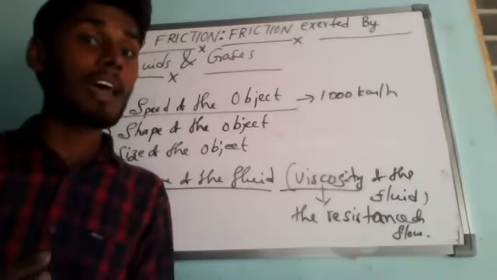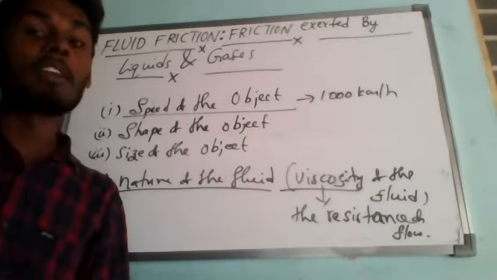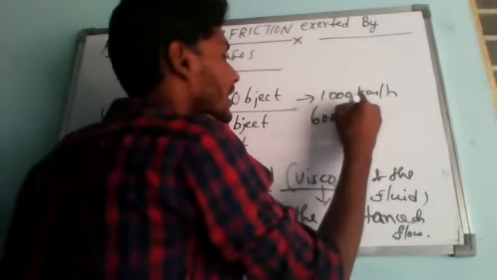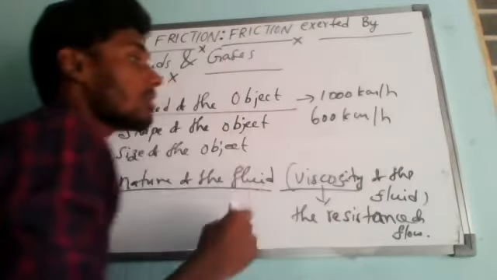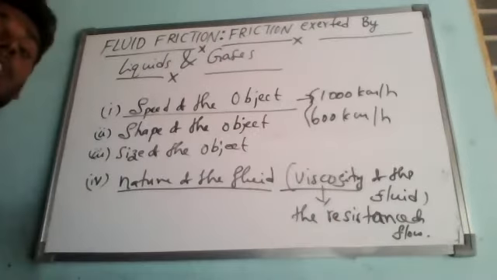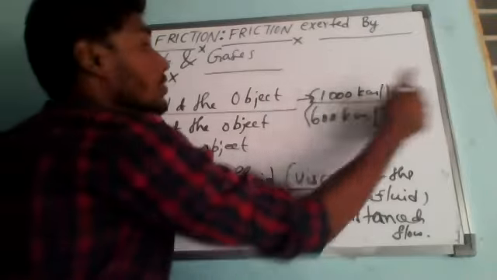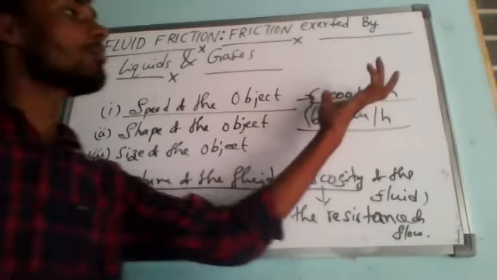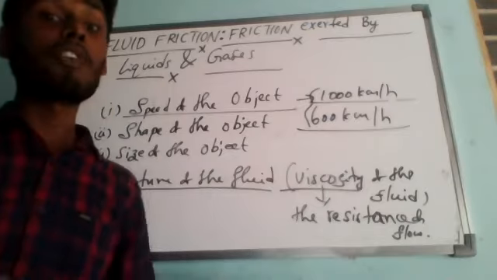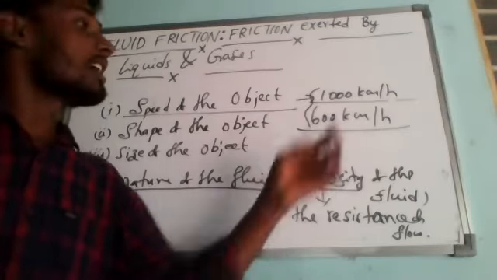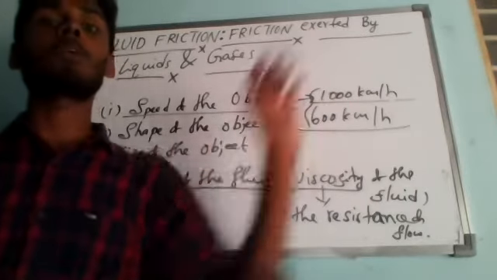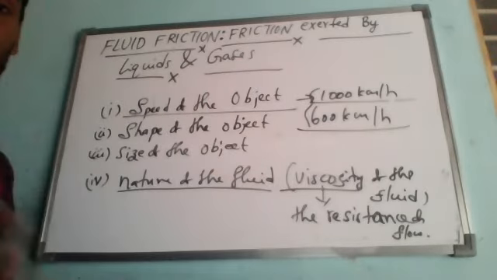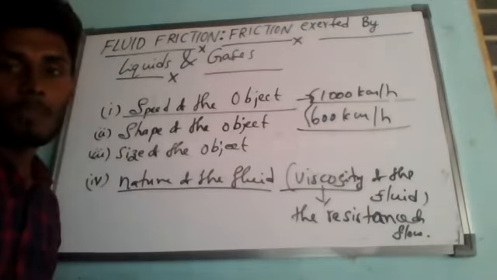then it will face a greater frictional force or drag force of air than any other similar aeroplane which is flying at a lower speed, let me imagine 600 kilometer per hour. So if you consider two aeroplanes flying at very high altitudes, one at 1,000 kilometer per hour and the second at 600 kilometer per hour, the 1,000 kilometer per hour aeroplane will feel more air resistance, because we know that higher the speed of an object moving through a fluid, the greater will be the frictional force or drag force acting on it. Okay, like that.